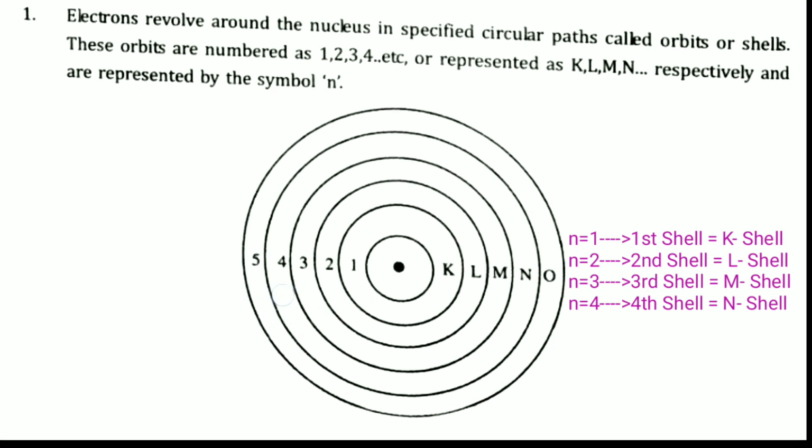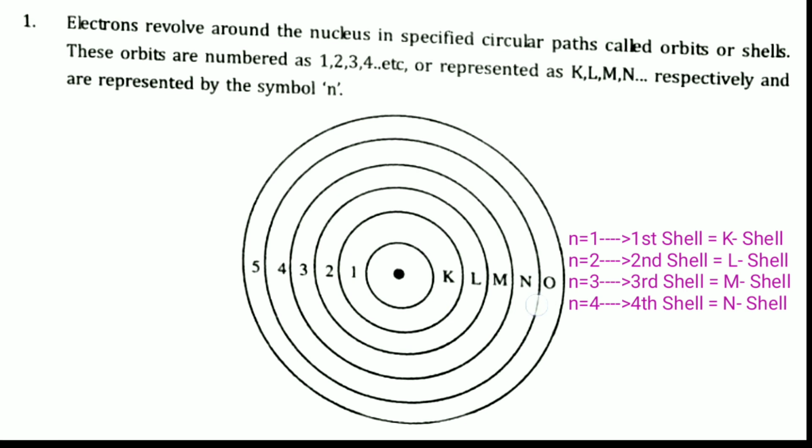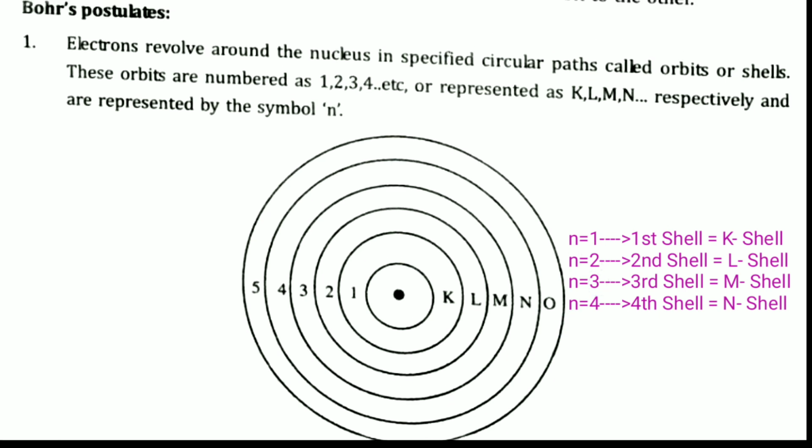In other words, the shells are named K, L, M, N. If n is equal to 1, that is K. If n is equal to 2, that is L, like that. In this way, Bohr gave names to the fixed paths. Those are called orbits or shells, represented by the symbol n, and named 1, 2, 3, 4 or K, L, M, N.